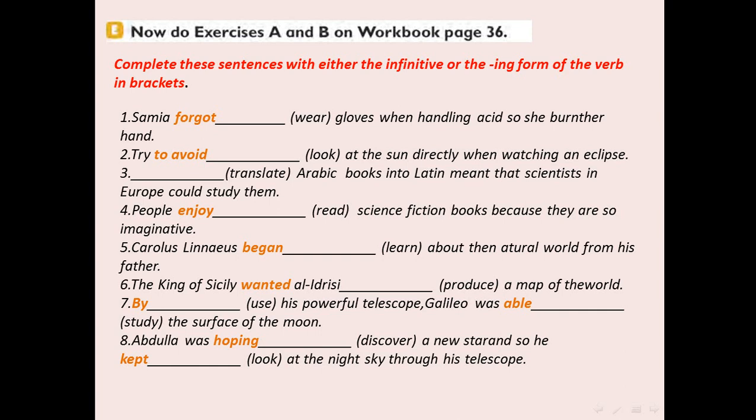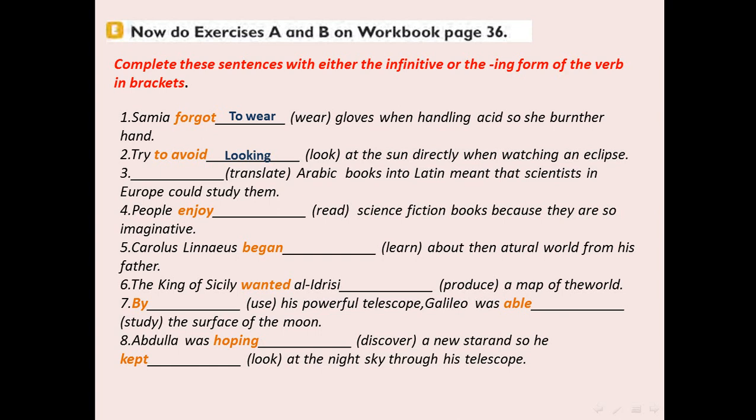Number 6, the king of Sicily wanted Al-Idrisi to produce a map of the world. Number 7, by using his powerful telescope, Galileo was able to study the surface of the moon. The last one, Abdullah was hoping to discover a new star, so he kept looking at the night sky through his telescope. Let's see the correct answer. Number 1, to wear.